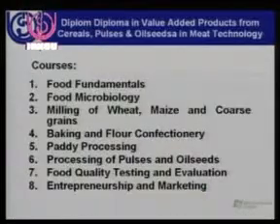What are the courses? These are the 8 courses: food fundamentals, food microbiology, milling of wheat, maize and coarse grains, baking and flour confectionery, paddy processing, processing of pulses and oilseeds, food quality testing and evaluation, entrepreneurship and marketing. So this is the diploma in value added products from cereal, pulses and oilseeds.